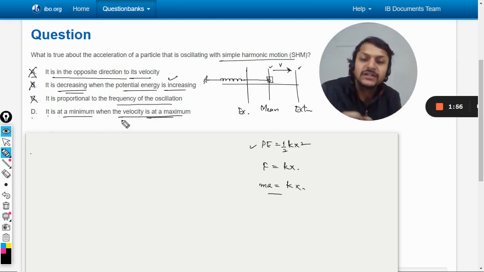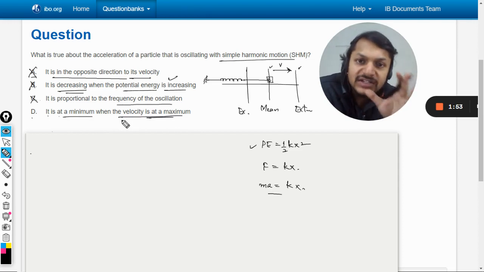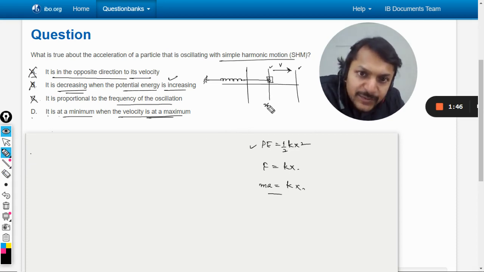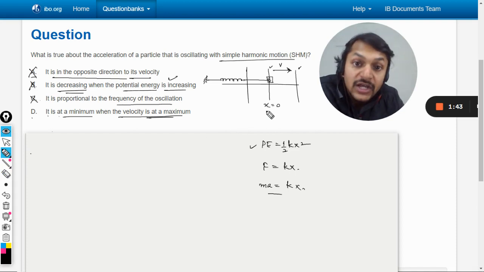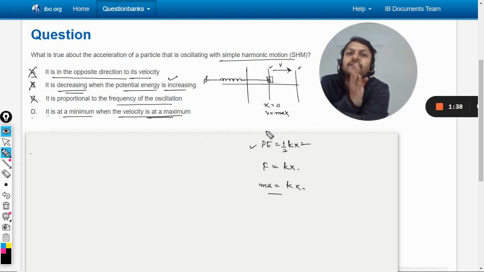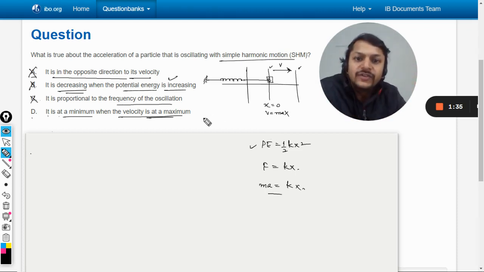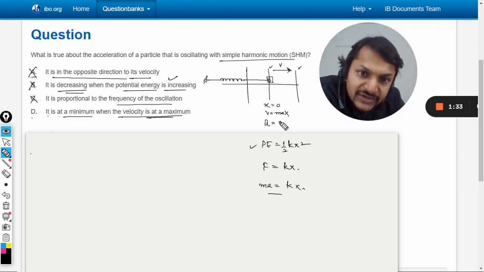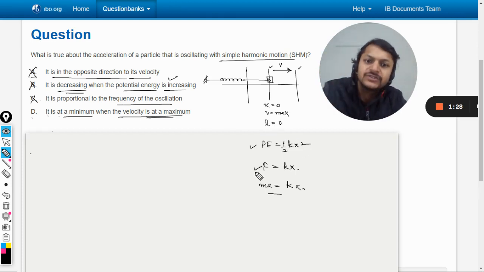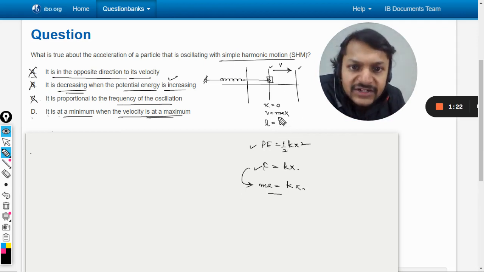There is a concept here, and you should be able to understand this properly. When we are at the mean position, the displacement is zero, but the velocity is maximum because it's moving at a very fast speed. And what is the acceleration? Zero again. Why? Because the force is zero. When the force becomes zero, the acceleration will definitely come out to be zero. So acceleration is zero here at the mean position, which is the minimum value.